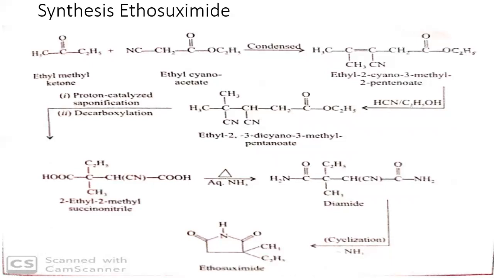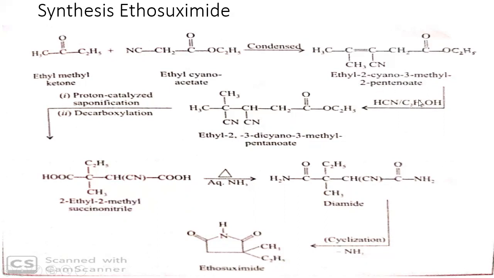So again, I'll repeat this. First, it is a condensation reaction which takes place between ethyl methyl ketone and ethyl cyanoacetate. So the first step will form the pentenoid derivative. Pentenoid, so this is the second position, 2-ene, an alkene is there, and the total number of carbons is 5. So it is 2-pentenoid.